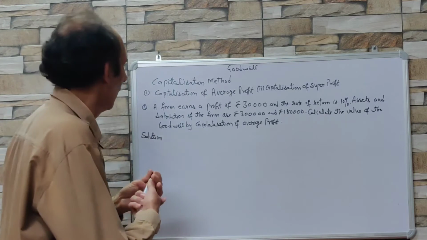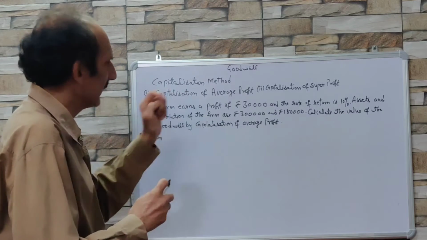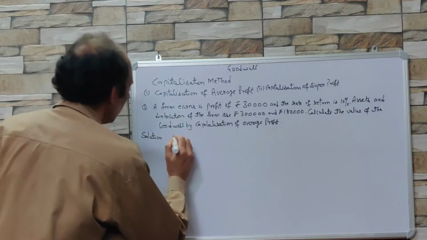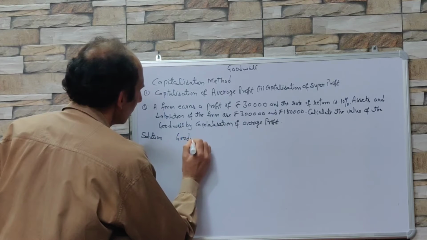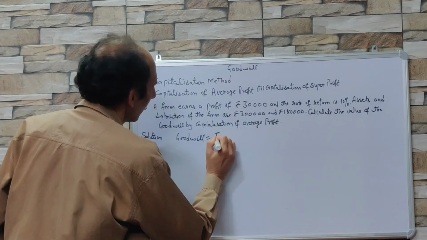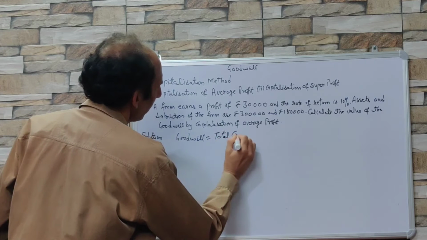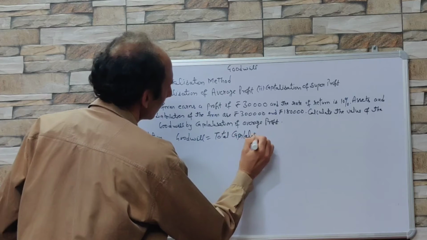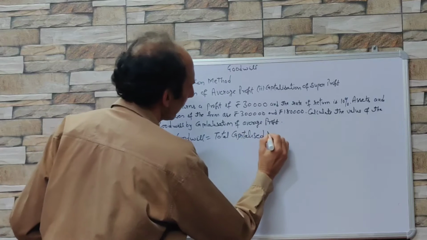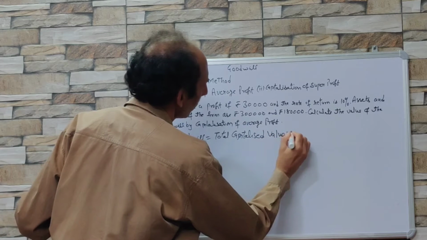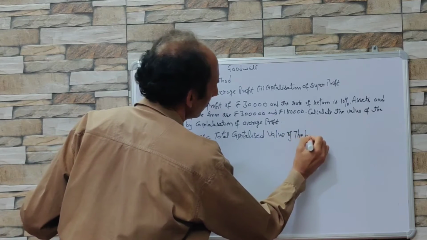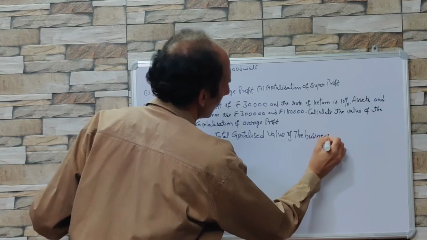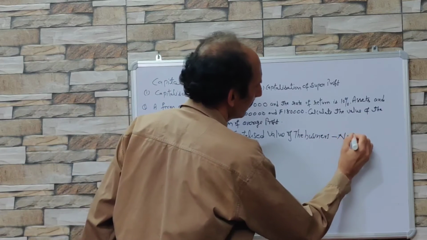Now, under this capitalization of average profit, goodwill is calculated as total capitalized value of the business minus net assets.